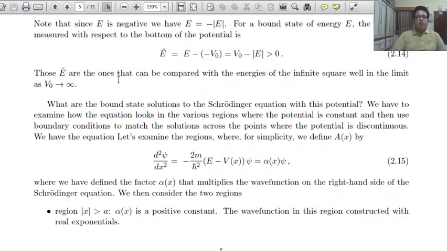Those are the energies that can be compared with the energies of the infinite square well in the limit when V0 goes to infinity.